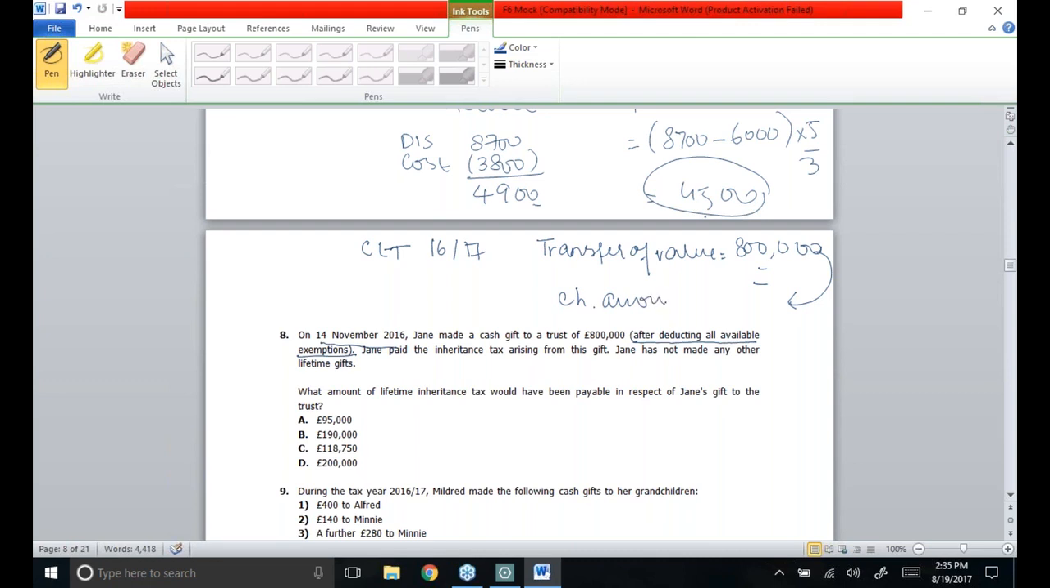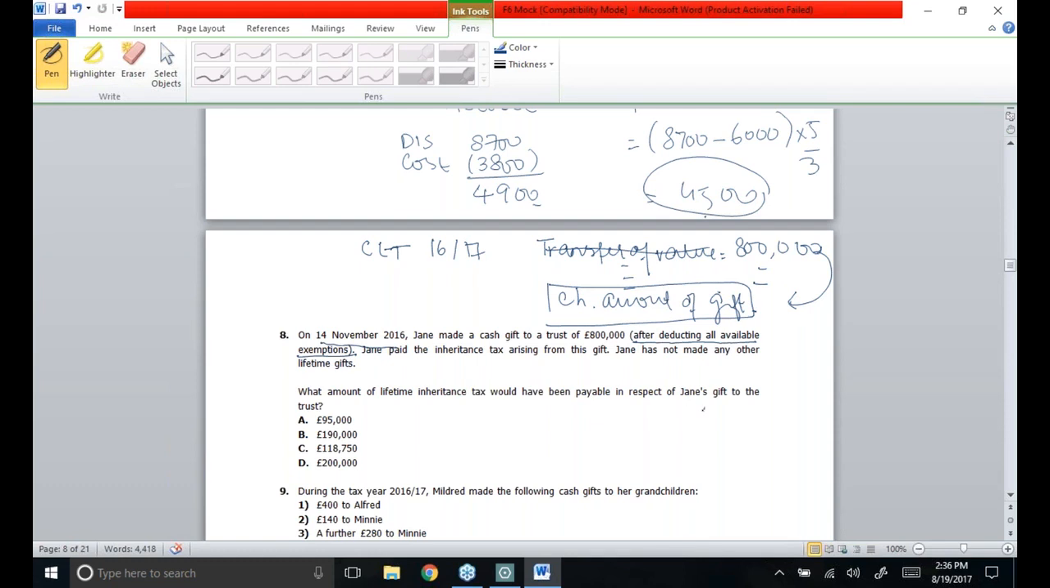Out of transfer of value, small gift exemption, marriage and annual exemptions are to be deducted. This is how we come across the chargeable amount of gift, and they have straight away said that this figure is after deducting all kinds of exemptions. So I could rather say it is the chargeable amount of gift on which tax has to be paid.